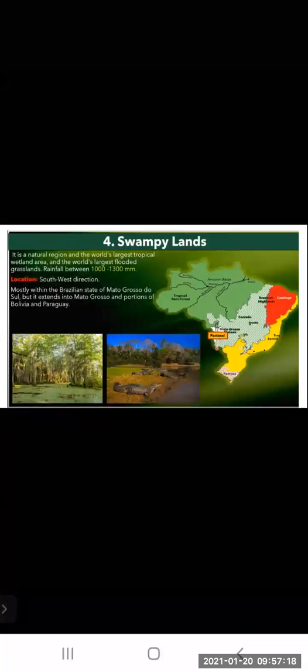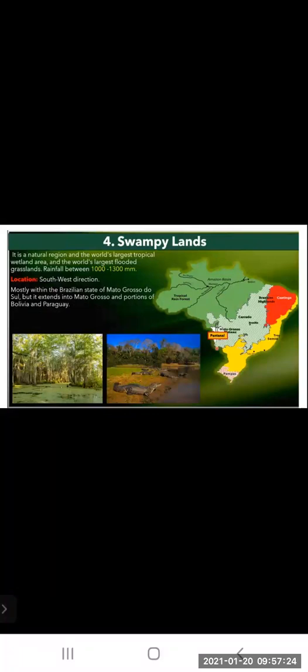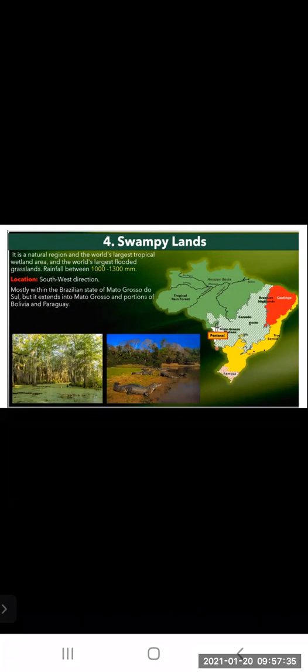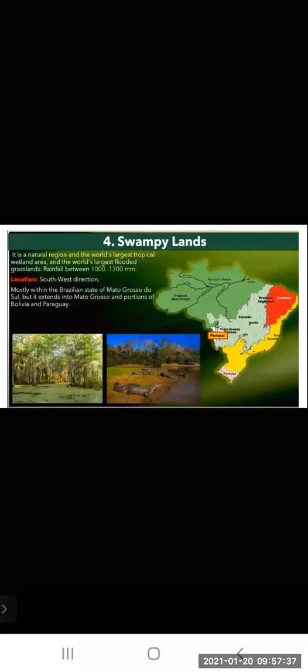Now the next one is swampy land. It is a natural region and the world's largest tropical wetland area. So here the swampy land in Brazil is the world's largest tropical wetland area and the world's largest flooded grassland. Most of the time it is flooded. The rainfall is between 1000 to 1300 millimeters.